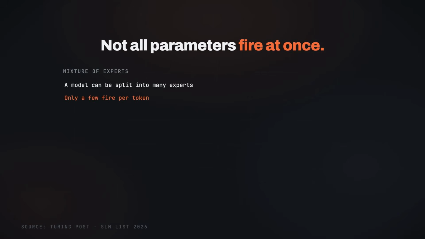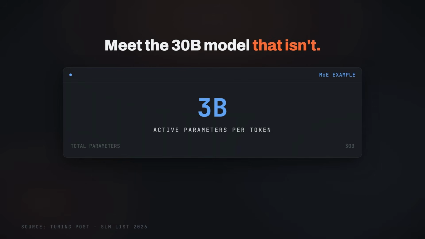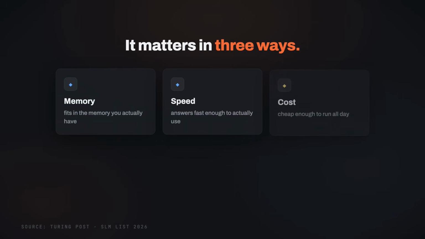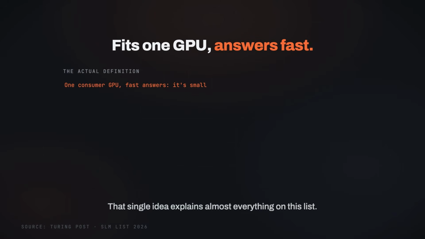A 30 billion parameter mixture of experts model that only activates 3 billion parameters per token behaves like a small model where it matters: memory, speed, and cost. If it fits on one consumer GPU and answers fast, it is small. That single idea explains almost everything on this list.